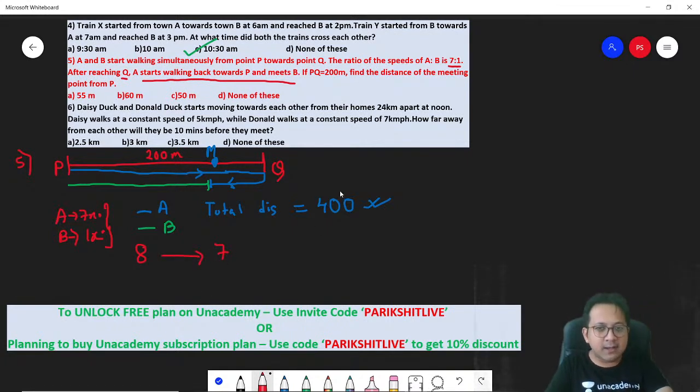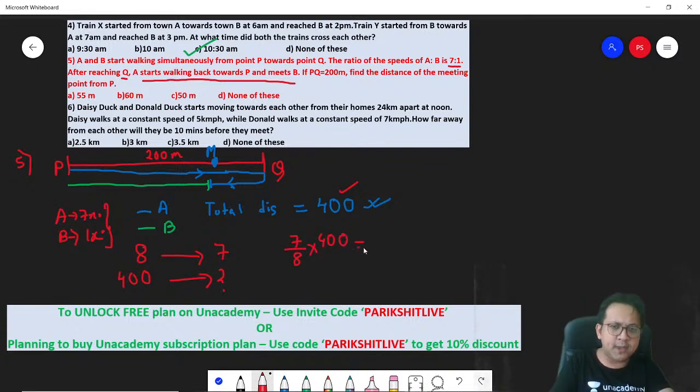So if they together need to cover 400 meters, how much would A cover? Unitary method. 7 by 8 into 400. But you don't need A. I think you can directly say B, because the distance of the meeting point from B is nothing but the green line. You can directly take B. That will be easier, right?